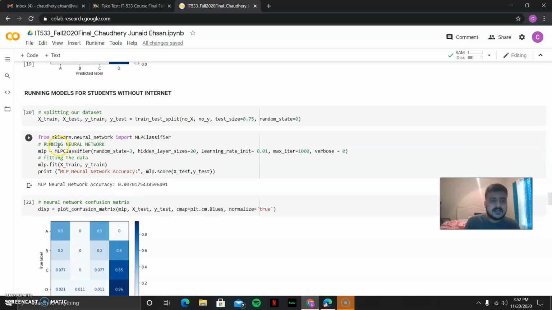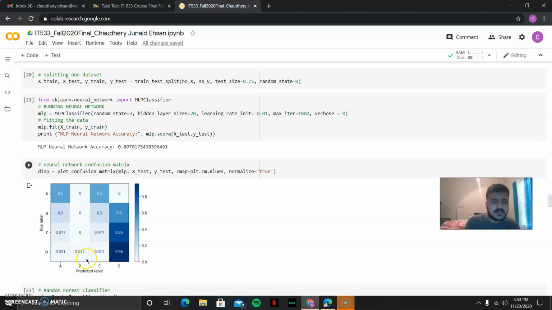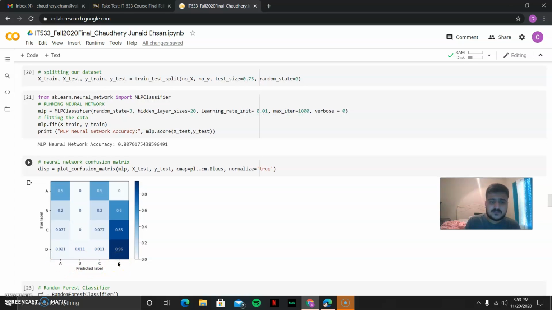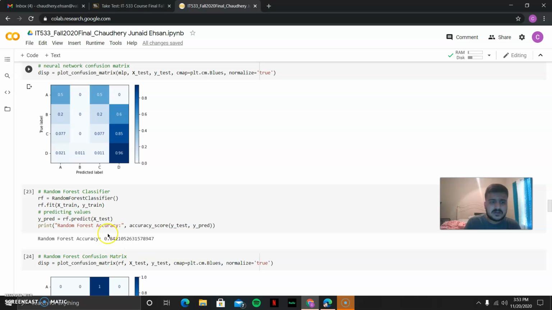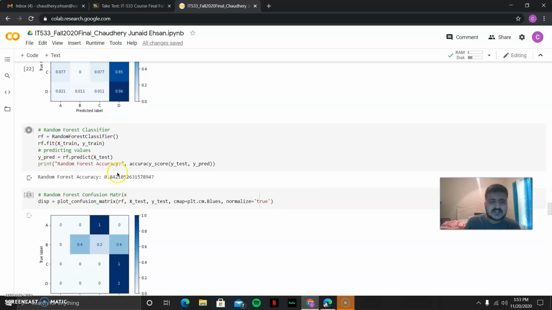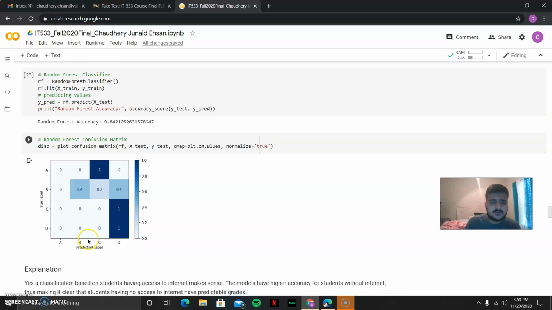Without internet at home, accuracy is 0.80701. And neural networks here, we can see the predicted neural confusion matrix is 0.011, 0.011. In between them, these are the wrong ones, so it means we are going in a good direction. The accuracy is a little bit higher, we got 0.8422, and you can see here the random forest confusion matrix.